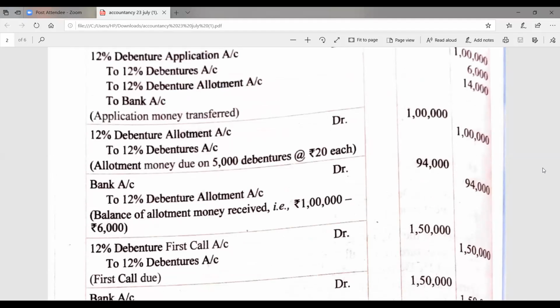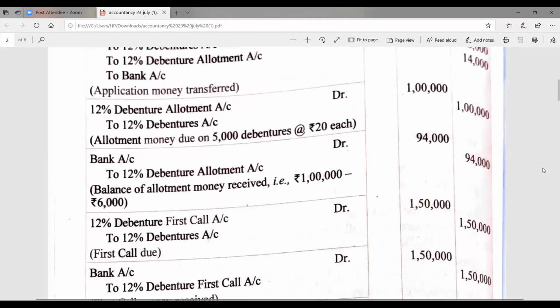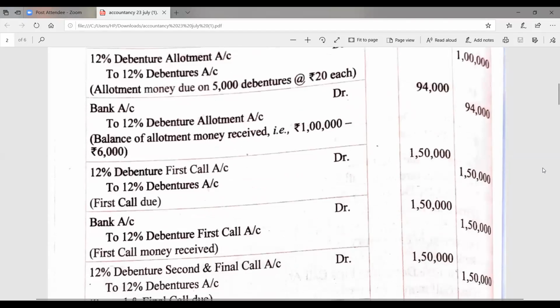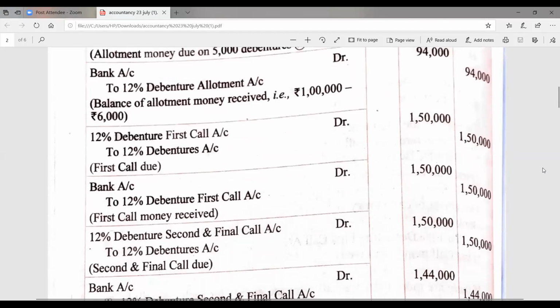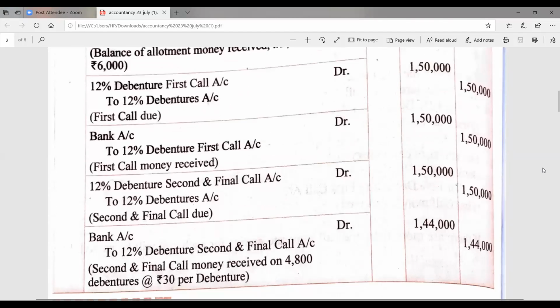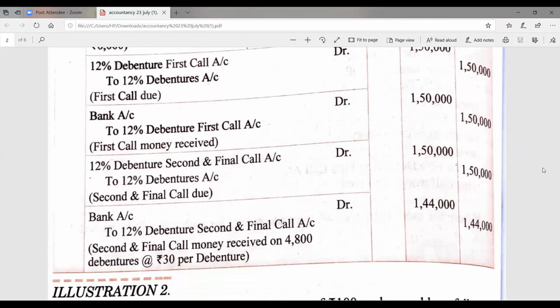Then the entry for the first call due will also be the same on 5,000 debentures of 30 rupees each. Bank account debit 5,000 into 30 each, because all money was duly received. On second call, again 30 rupees on 5,000 debentures, but there are 200 debentures who have not paid the final call.